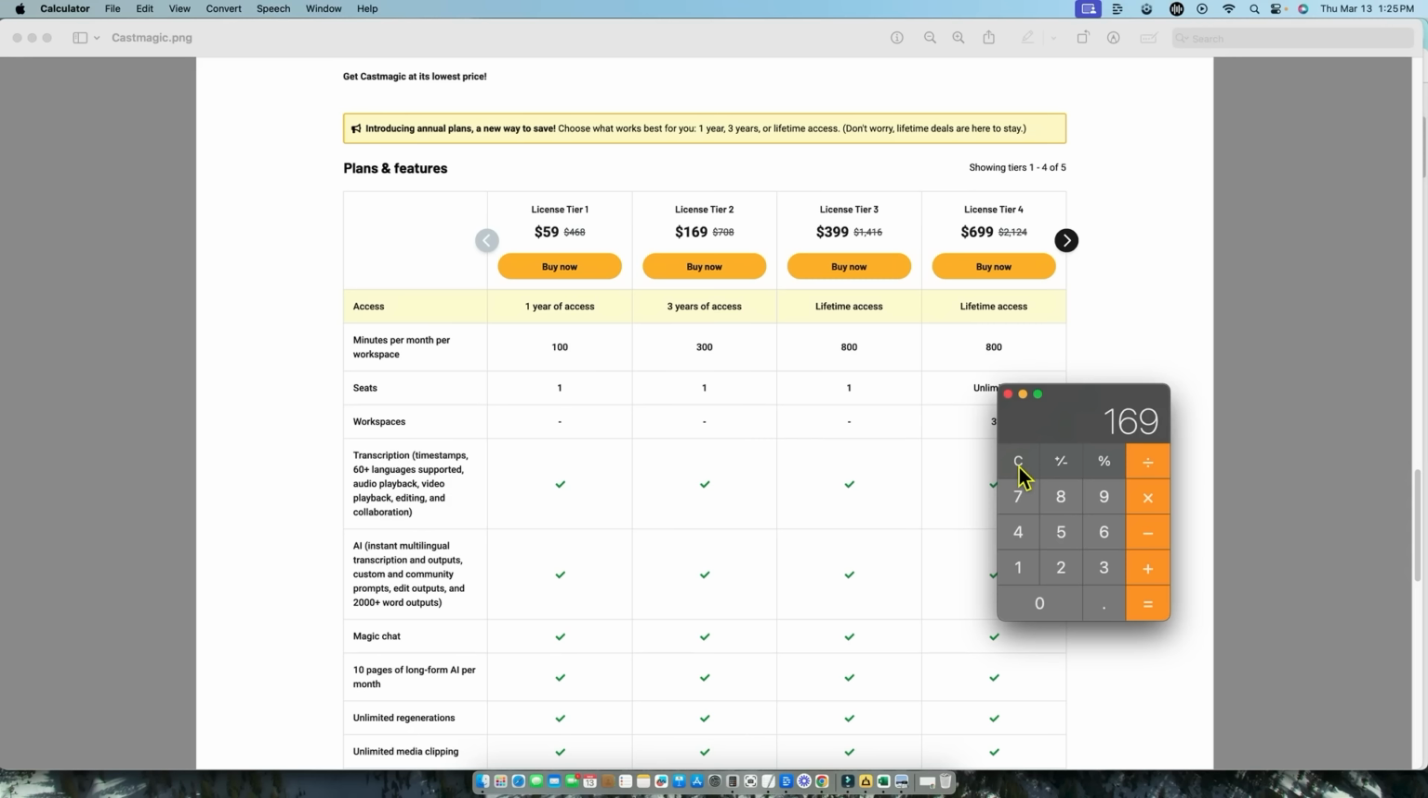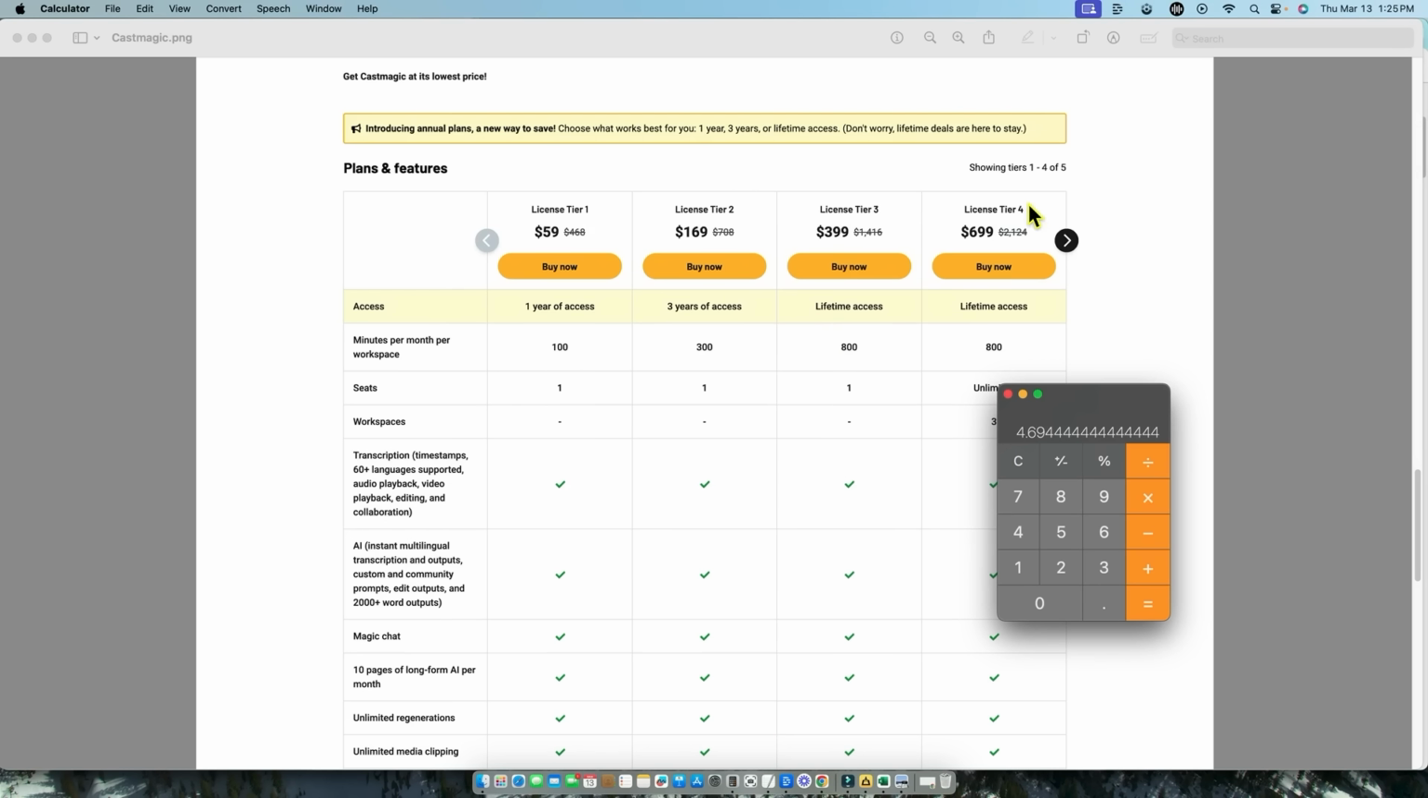And you would actually have to take 169 and divide that by 12, 24, 36. So you'd have to divide this by 36 months. You are paying $4.69 for this license tier 2 for 300 minutes per month. So when you look at it that way, that is an insane deal. And then obviously the lifetime access is right there.